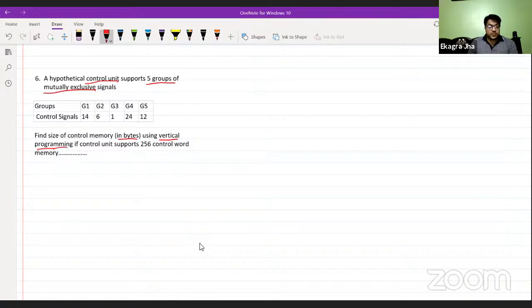If the control unit supports a 256 control word memory. These are the important facts regarding this question. Okay, so first of all, what does vertical programming mean? This question is actually from the control unit topic. Let me give a brief about this control unit topic, then we can get back to this question.